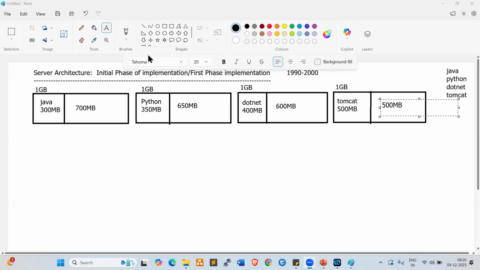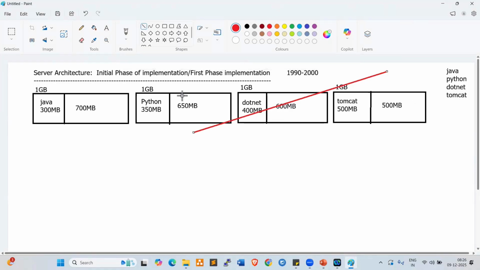So this is the failed model. This model failed completely because it is not budget friendly. Clients always look for the budget, for cost saving, right? So this is not budget friendly. That is why clients slowly moved on. What happened next?